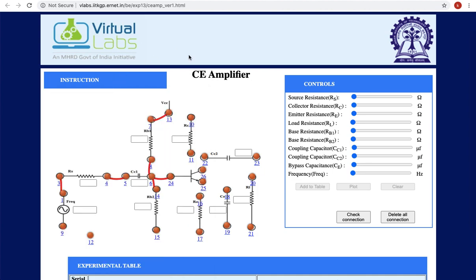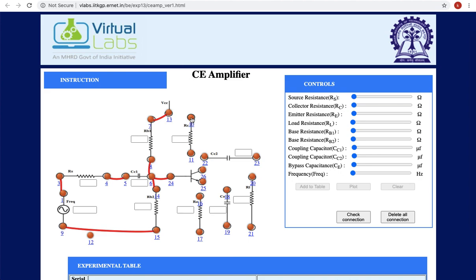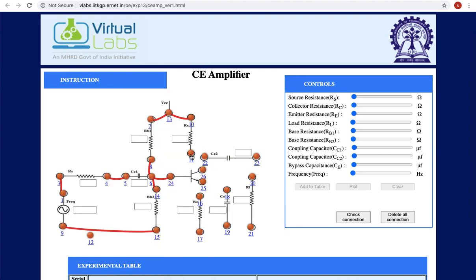L9 to L15, so L9 to L15 means connect the negative, the other terminal of the AC source, to the RB2 other terminal. L10 to L13, so connect the collector resistance terminal, one terminal, to VCC. And L11 to L22 means the other terminal of the collector resistance to the coupling capacitor, the output coupling capacitor.